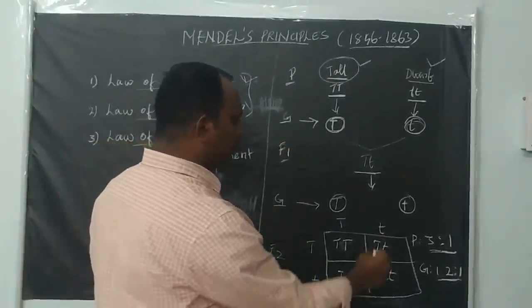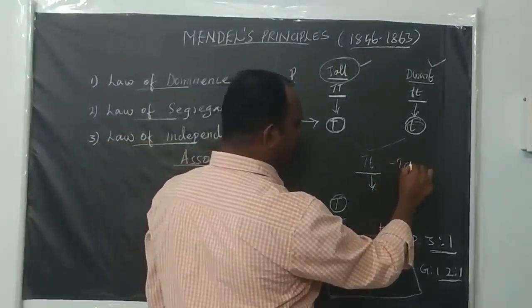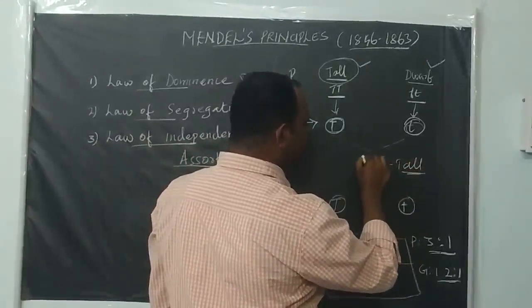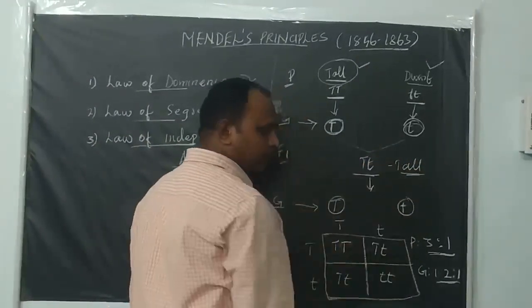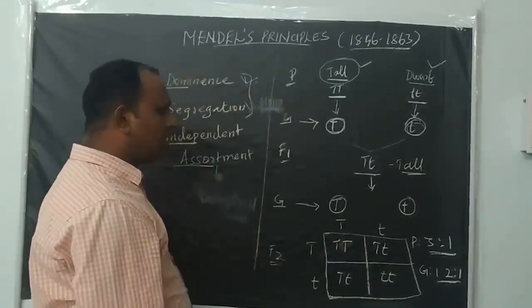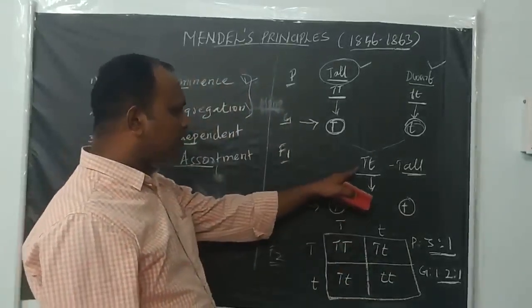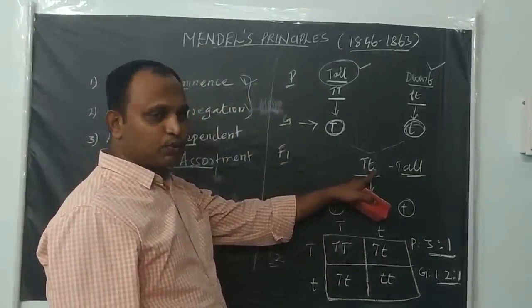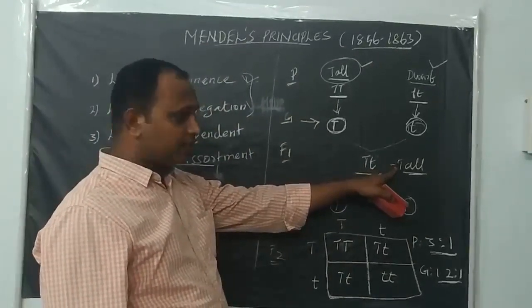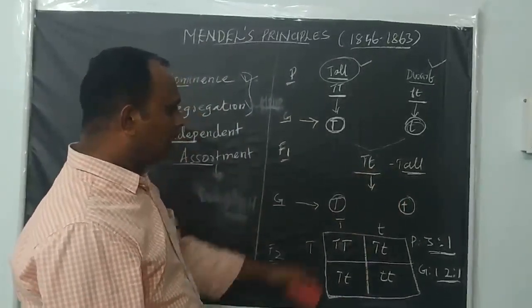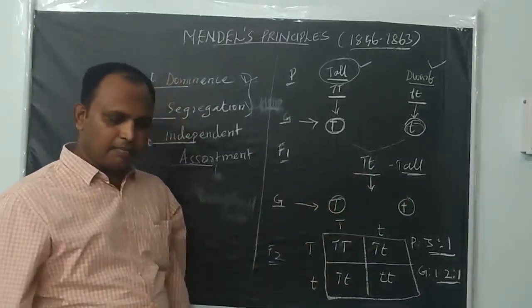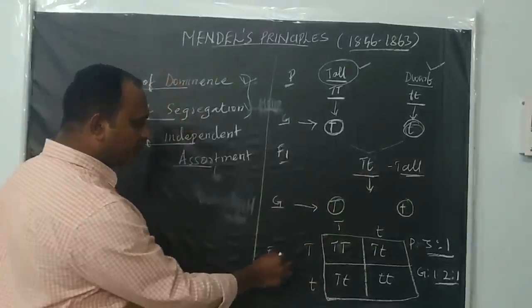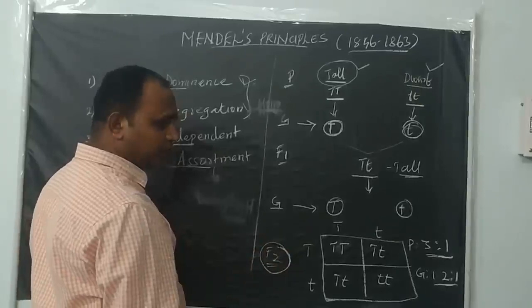This filial progeny is a tall plant, but its genotype is heterozygous dominant, because in the allelic pair one allele is capital T and the other is small t. It is a heterozygous tall plant. By selfing these tall plants, he produced the F2 generation, filial generation 2.